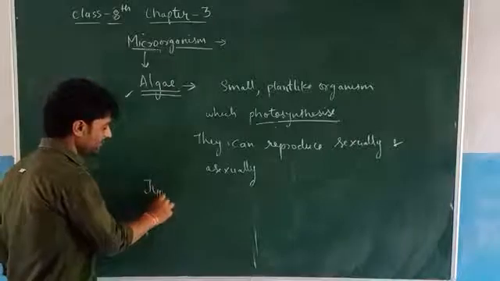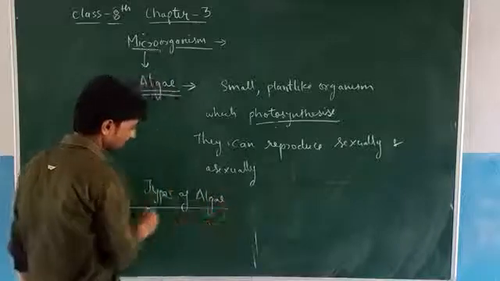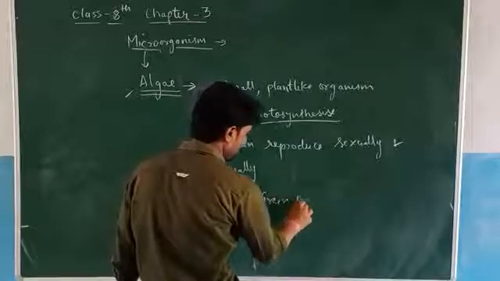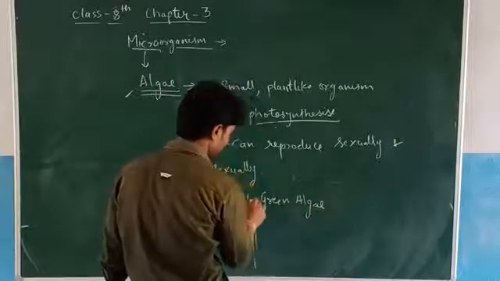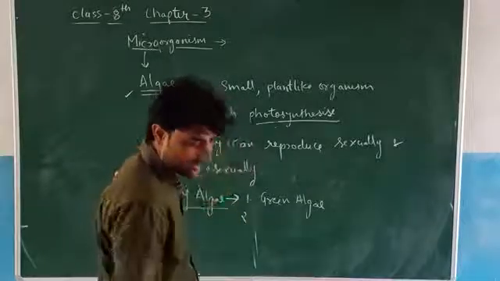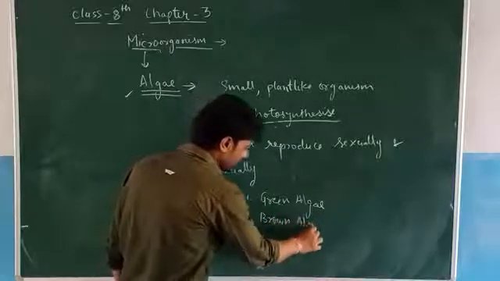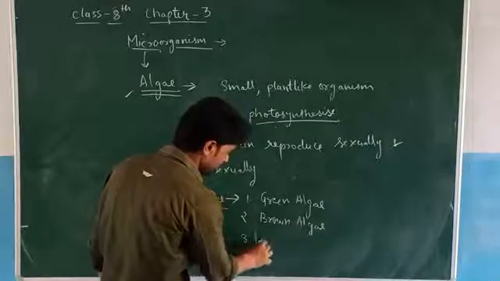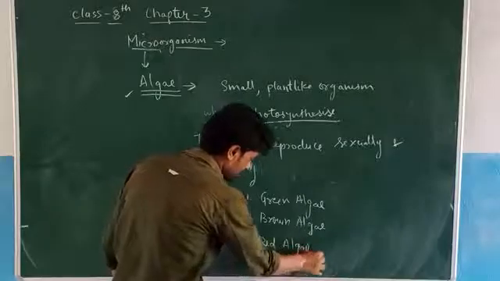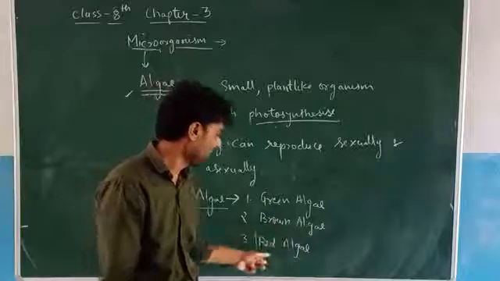So the types of algae are: first, green algae; second, brown algae; and third, red algae.